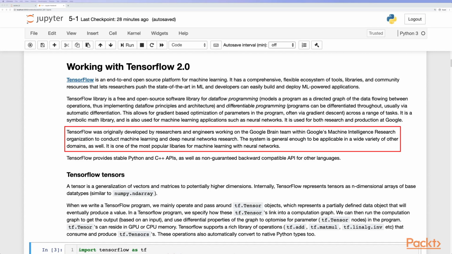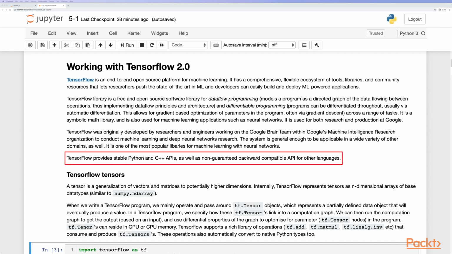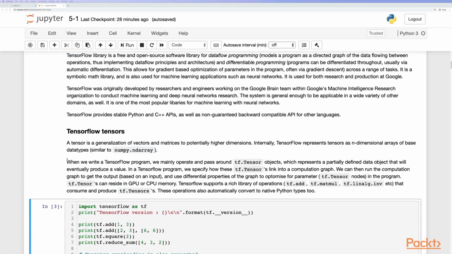The system is general enough to be applicable in a wide variety of domains as well, and it is one of the most popular libraries for machine learning with neural networks. TensorFlow provides stable Python and C++ APIs, as well as a non-guaranteed backward-compatible API for other languages. So to begin with, what is a tensor?